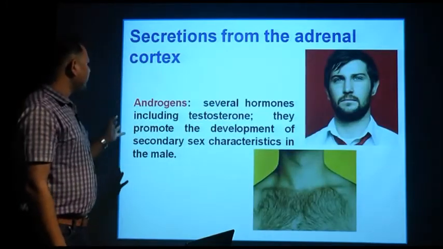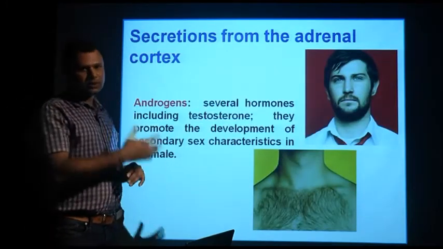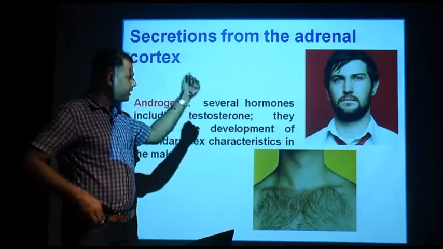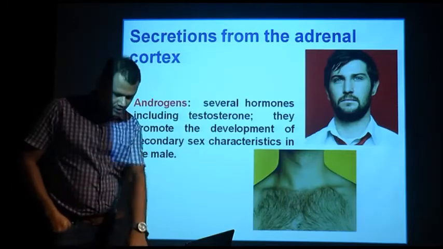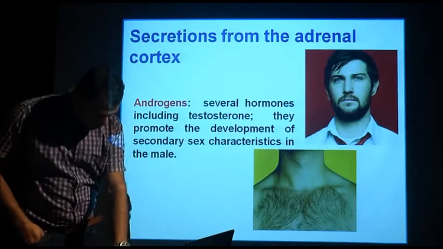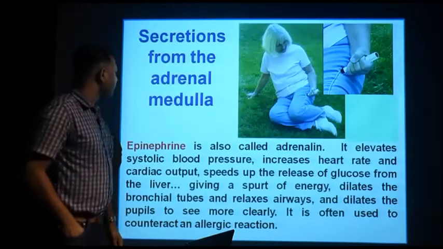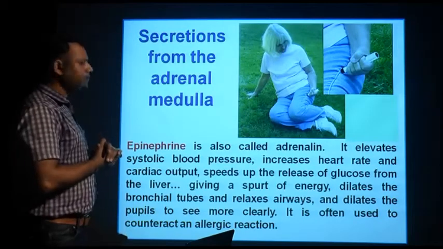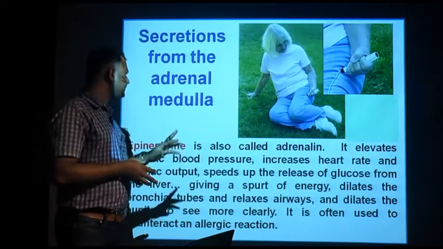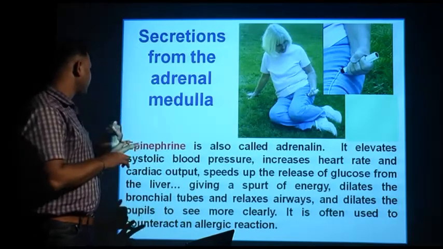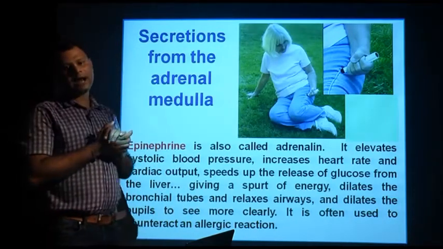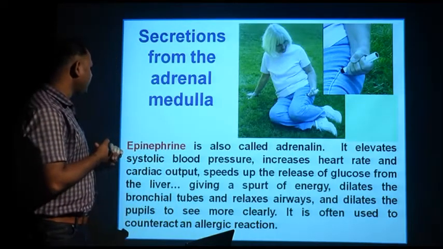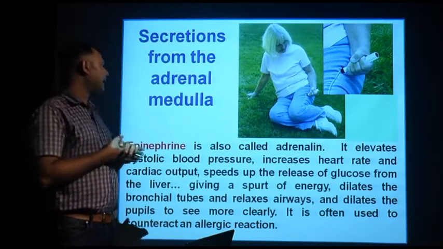Androgens, as I told you, are responsible for secondary sexual characters like the appearance of the beard or hair on your chest. So these are also very important for our body activity. Now secretion from the adrenal medulla. The medulla has two types of secretion: epinephrine and norepinephrine. Epinephrine is also called adrenaline.